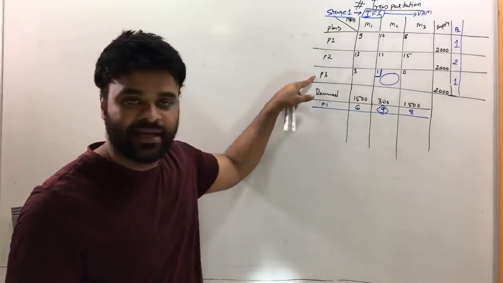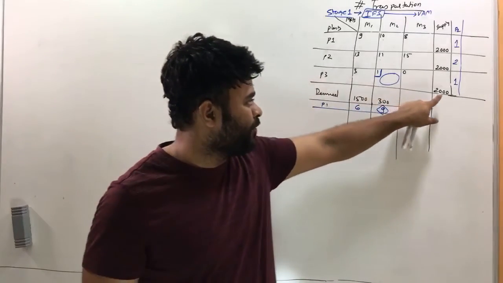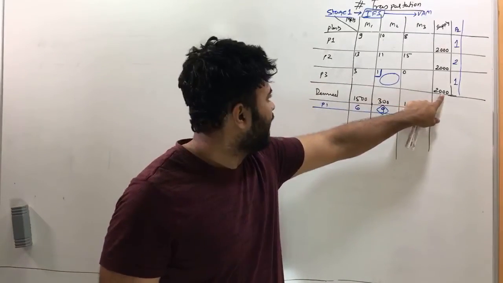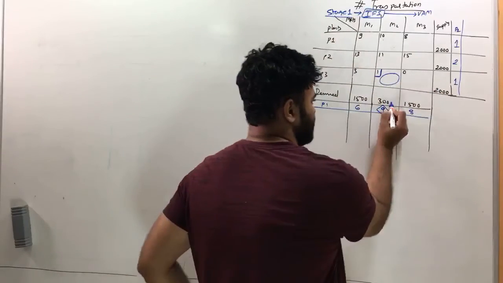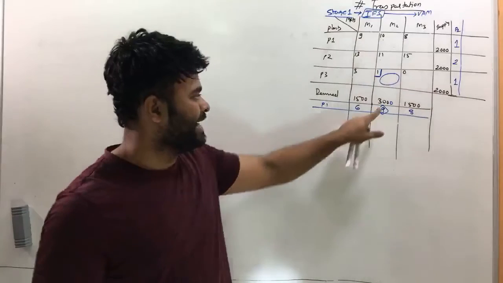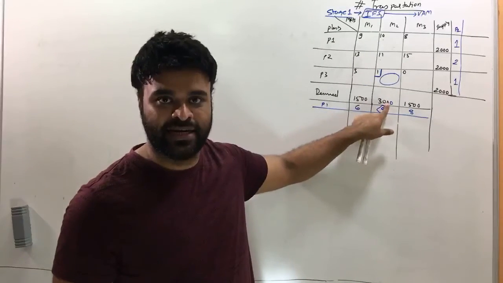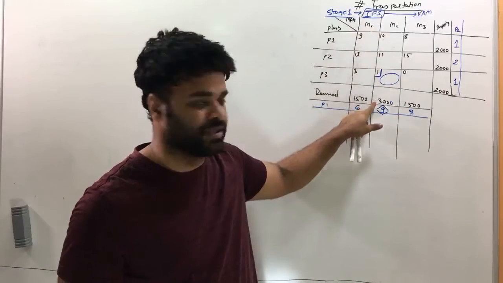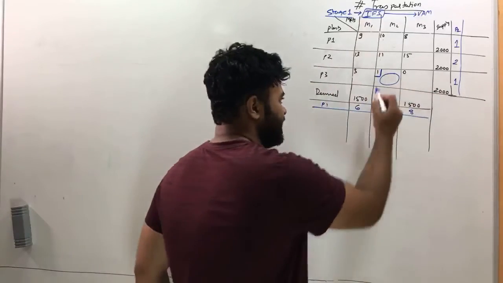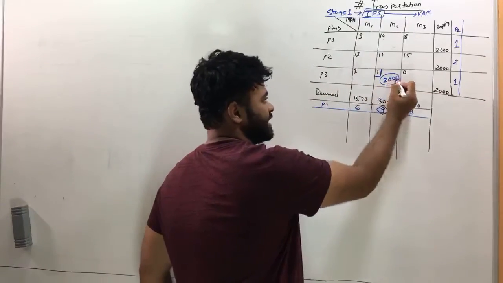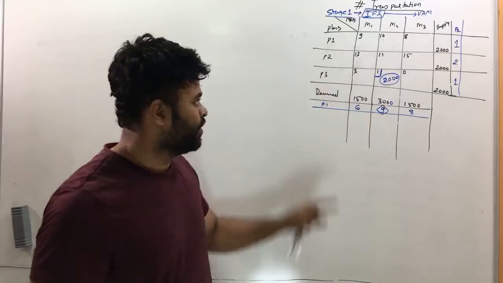Look, plant 3 has a supply of total 2000 units, and market 2 can take 3000 units. That's the demand of the market. Market 2 can maximum accommodate 3000 units, but plant 3 has only 2000. So write down 2000 over here, because that's the capacity of plant 3 anyway.